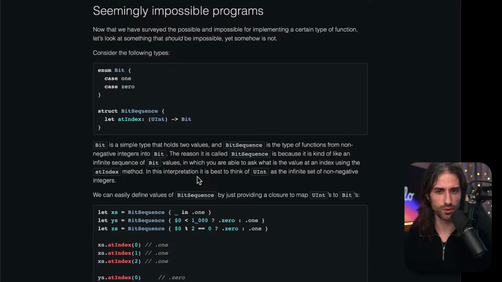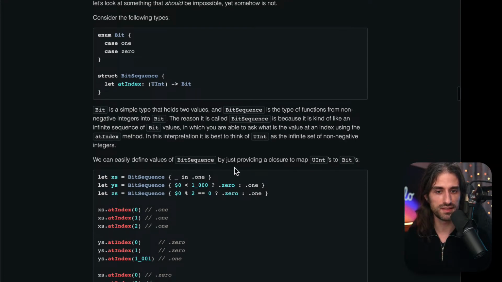So bit is a simple type that holds two values, and bit sequence is the type of functions from non-negative integers into bits. The reason it is called bit sequence is because it is kind of like an infinite sequence of bit values in which you are able to ask what is the value at an index using the at index method. In this interpretation, it is best to think of uint as the infinite set of non-negative integers. Once again, because uint is still limited in the number of values it can hold. We can easily define values of bit sequence by just providing a closure to map uints to bits.